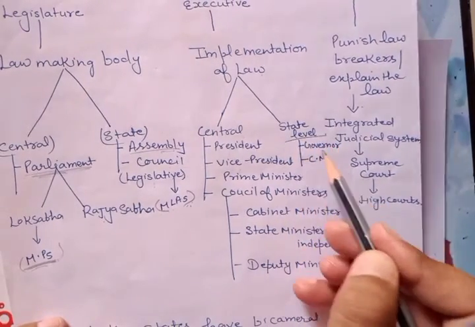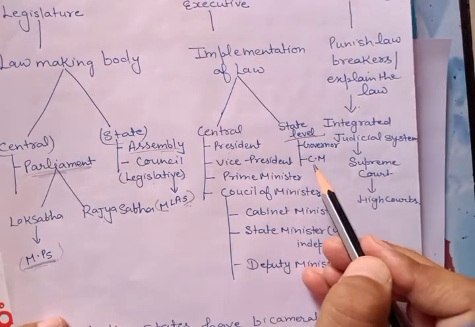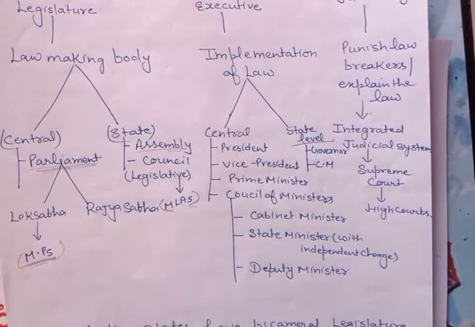And on the state level, the Governor works like the President. On the state level, the CM and again the Council of Ministers become part of the executive. In the executive, the IAS, IPS, civil servants are also part of the executive system.